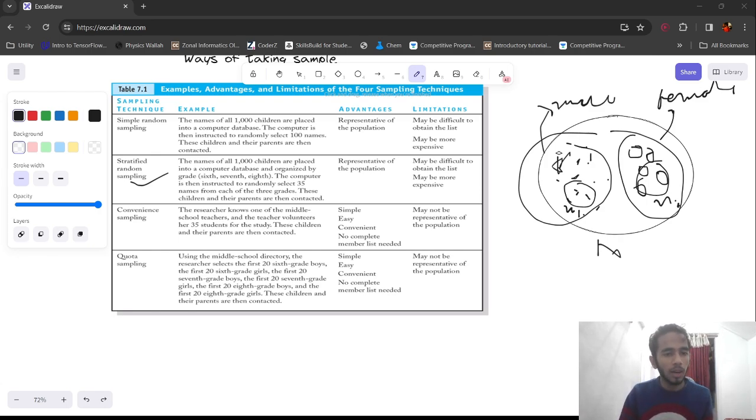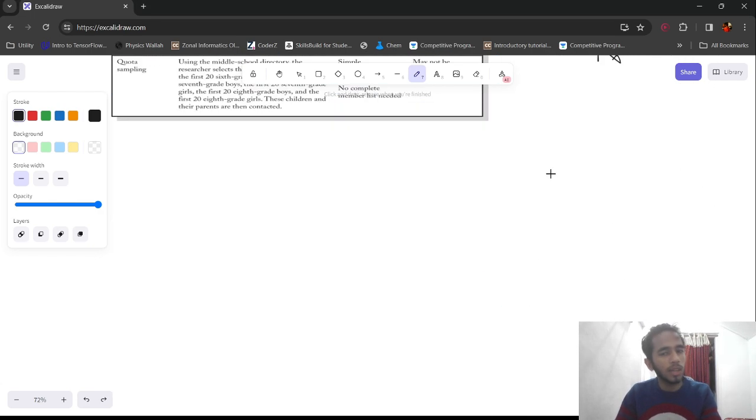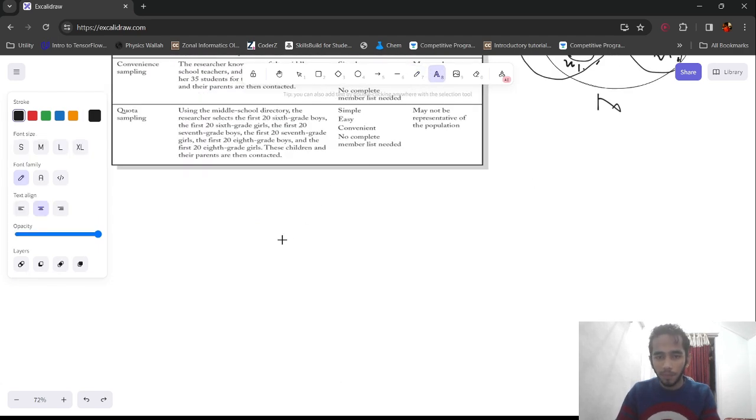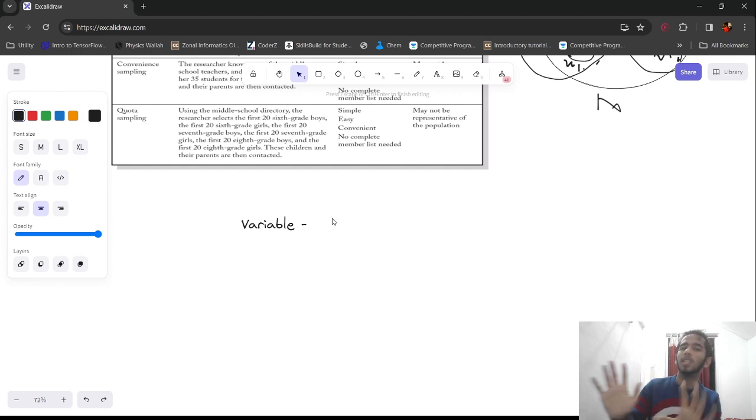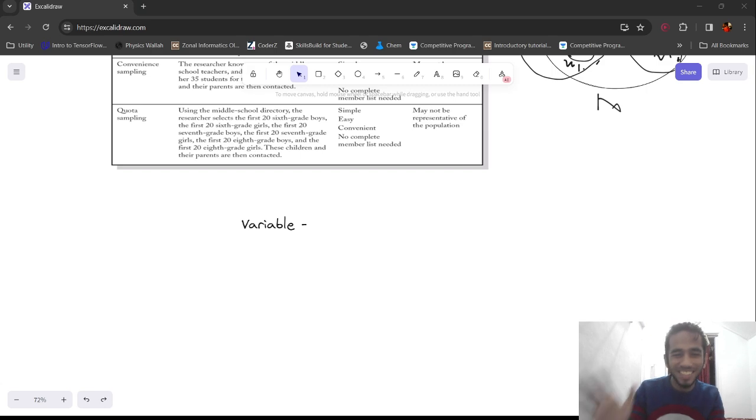The next topic that we are going to focus on is variable. People from a computer science background know what a variable is. But for people who are not familiar, there are two kinds of things in this universe. One is constant, one is variable. A constant thing is RCB not winning IPL. A variable thing is, will CSK win this IPL or not? I'm sorry to RCB fans, but yeah.